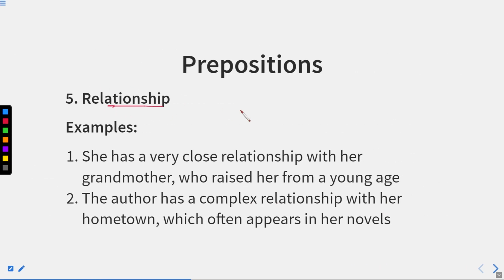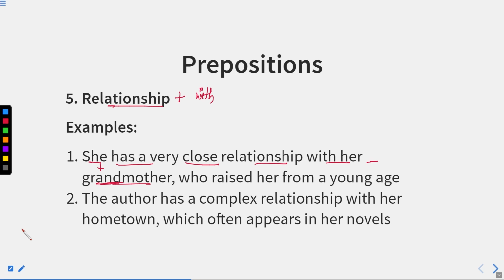Another word we have is relationship. So we can also use relationship with. How? She has a very close relationship with her grandmother. So she and her grandmother are closely related to each other. It means maybe they have a special bond with each other. So that is called relationship with, who raised her from a young age.